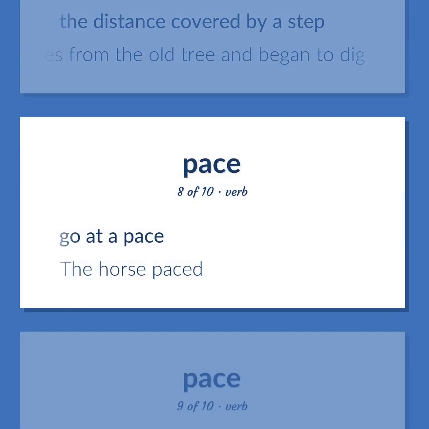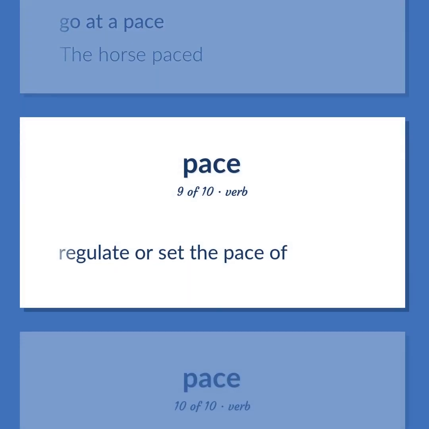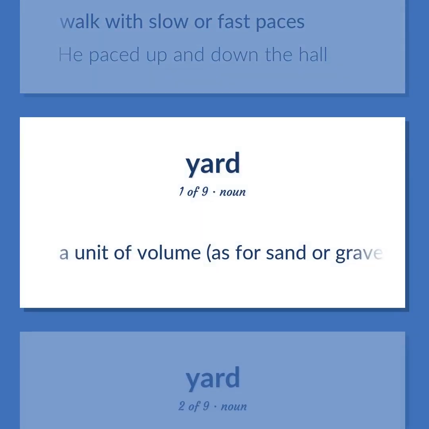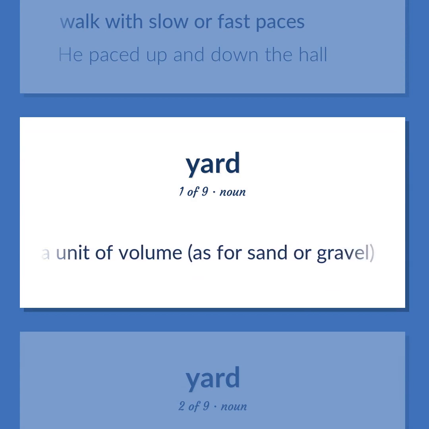Go at a pace. The horse paced. Regulate or set the pace of. Walk with slow or fast paces. He paced up and down the hall. A unit of volume, as for sand or gravel.